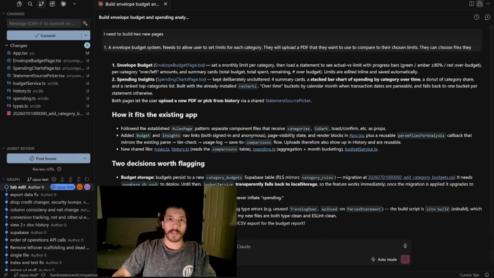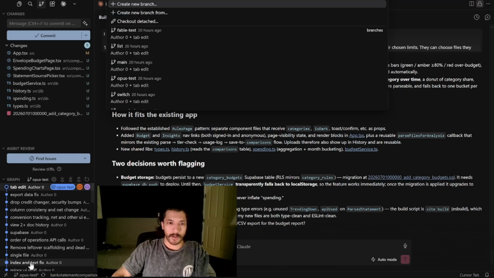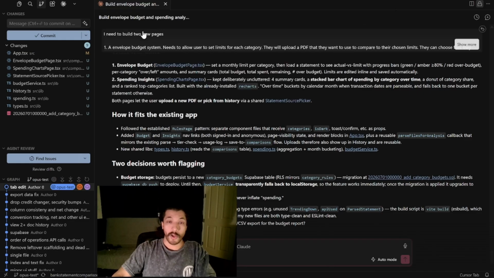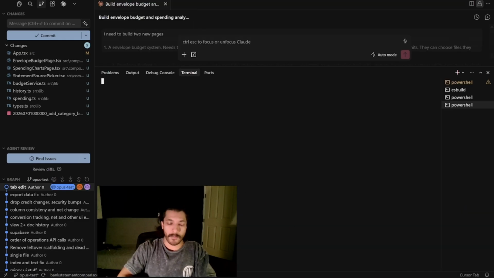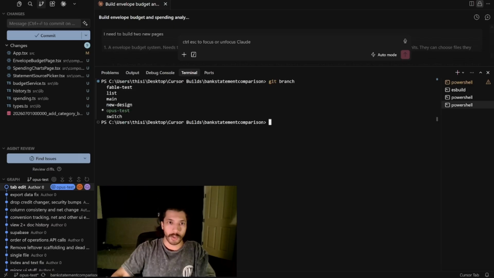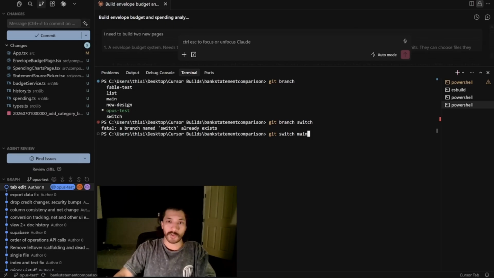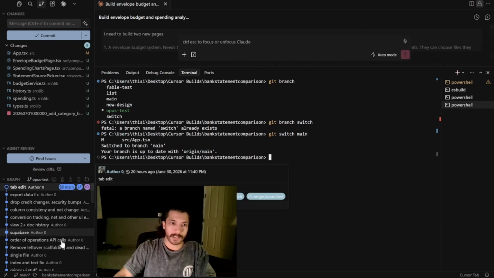So there's a couple ways to make sure you understand what branch you're currently at. My favorite way is this bottom one here on the left. You click on this where it says the branch name, and then you can see that you have all your branches here, and you can switch over to whichever one makes the most sense or create a new one. Another way is to open a terminal and type in the command git branch. This is going to show you that you're on a specific one here. And if you ever want to switch branches, you can use the command git switch and then the name of the branch. Make sure you do the name of the branch second, not first like I tried to do here, and make sure you use the actual name of the branch as well. So if I want to switch to main, I'd do this, and then you can see it switched to main branch, and that's reflected here in this little badge, and then down here.